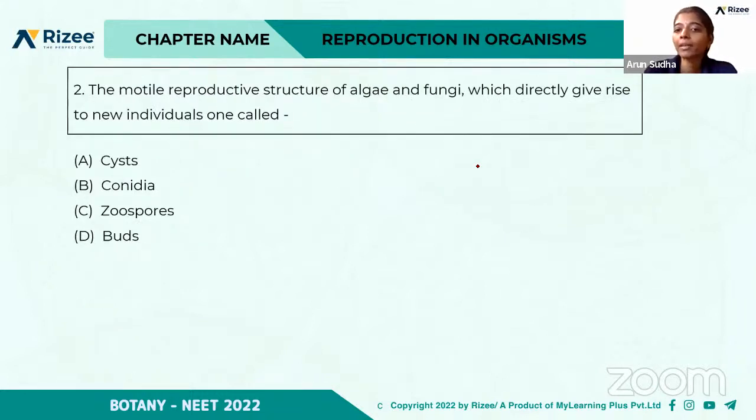The motile reproductive structures of algae and fungi, which directly give rise to new individuals, are called, yeah, zoospores. So this also we already saw in detail even in 11th. Some of the topics will be interrelated. So you correlate with the 11th standard topics and then study, so that it will be clear for you to answer any type of question. Okay, so the motile reproductive structures of algae and fungi, which directly give rise to new individuals, are called zoospores.